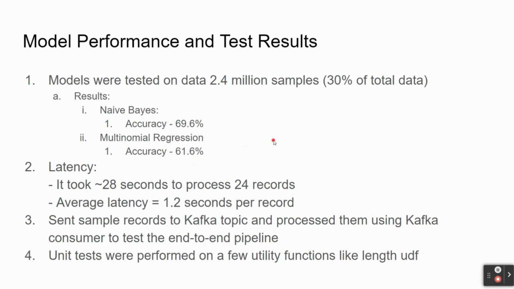When it comes to the system's performance, we can see that the latency taken for 24 records is around 28 seconds. That means on average 1.2 seconds per record. To ensure the end-to-end pipeline is error-free, we sent sample records to a Kafka topic and processed them using a Kafka consumer, which ensures the pipeline is working as expected. On top of it, we have also performed unit tests on a few utility functions like the length UDF to ensure proper functionality.